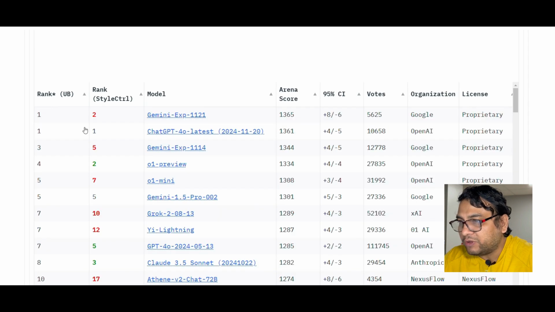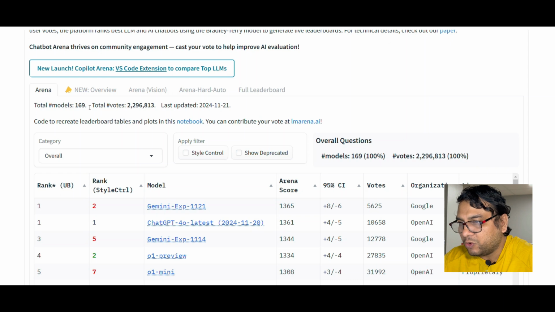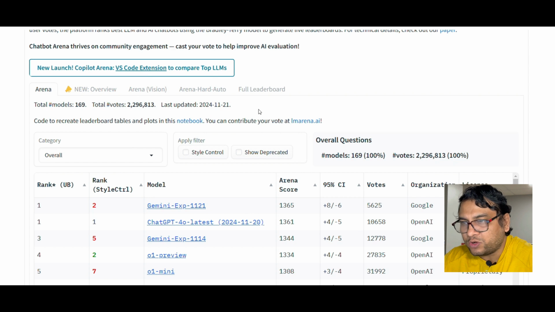In this leaderboard you can see the rank of different large language models based on the Arena score, how many votes contributed to the score, which organization owns the model, and whether the license is proprietary or open source. If you go a little bit up, you can see the total models is 169, the total number of votes is 2.2 million, and it was last updated on 21st of November 2024.